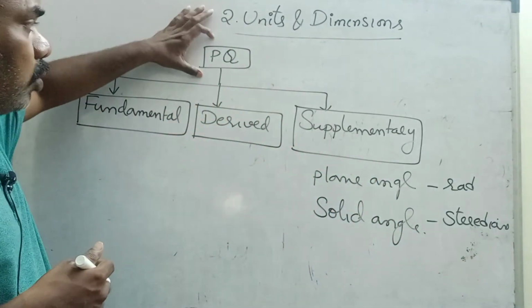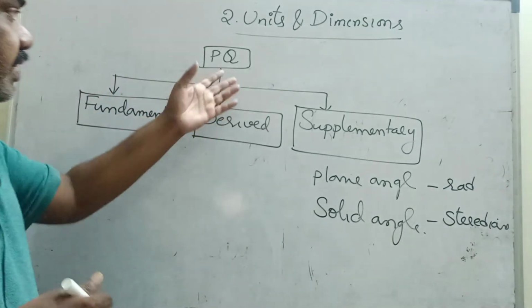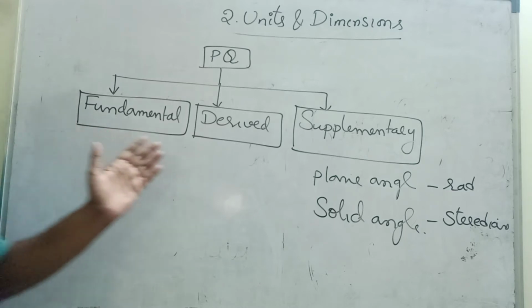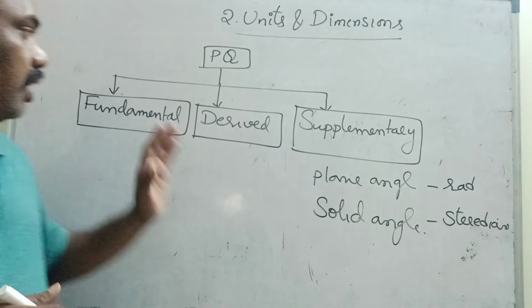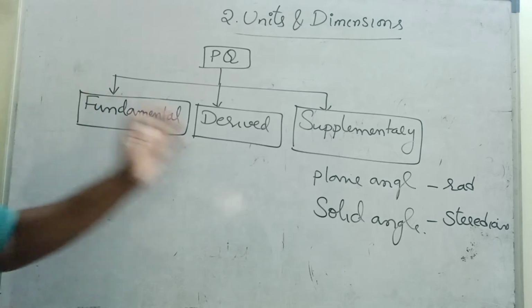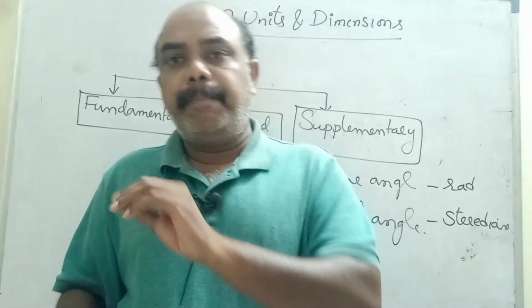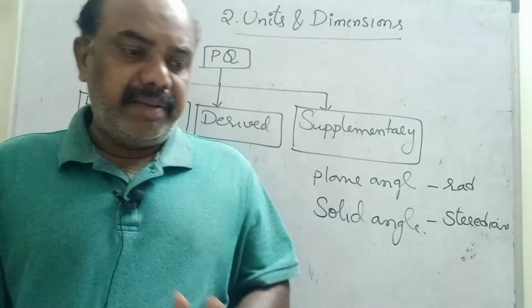Similarly, physical quantity means physically what we can measure. Physical quantities are classified into 3 types: fundamental physical quantity, derived physical quantity, and supplementary physical quantity. Fundamental physical quantities, one by one we will see. Here the board is not sufficient, so one by one I will write in tabular form. If you know these 7 fundamental physical quantities, any derived physical quantity you can solve very easily. One by one we will see.